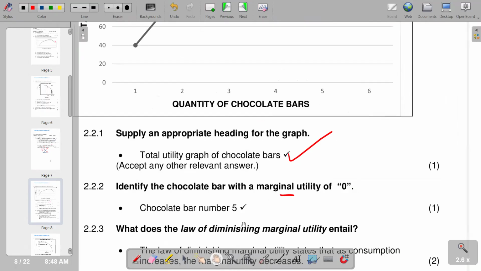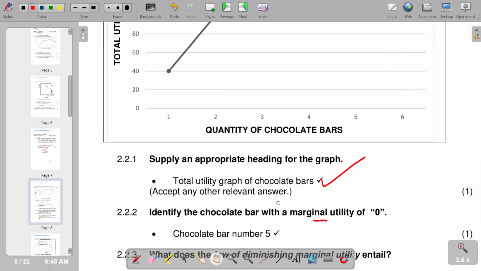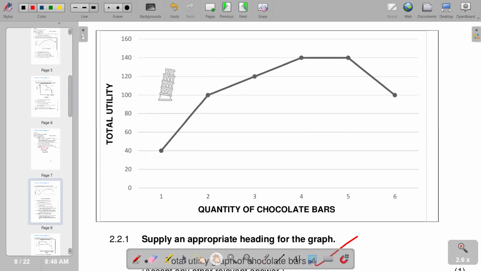So we check where we have total utility which is not increasing. If you come here, you'd see that at the fourth chocolate bar, we have total utility being 140 as indicated.